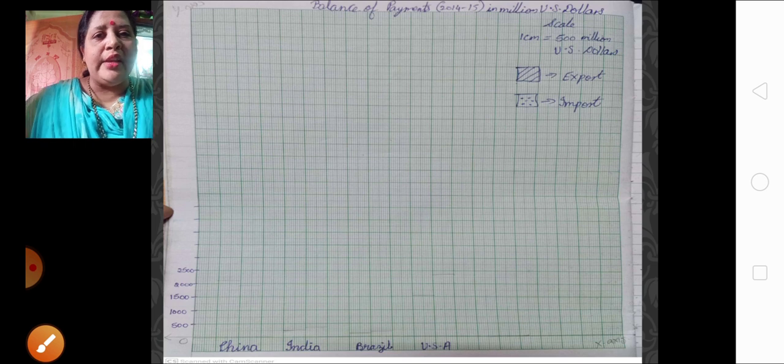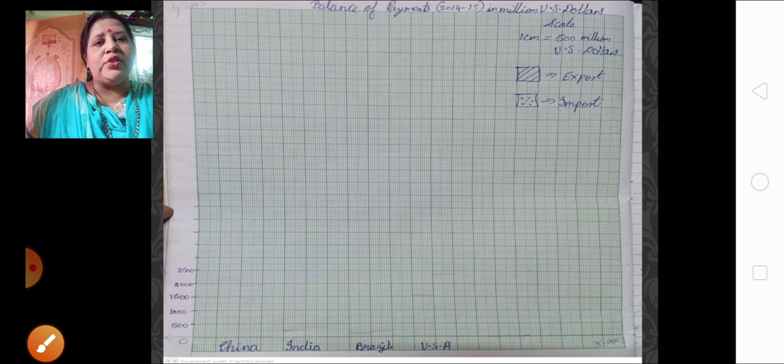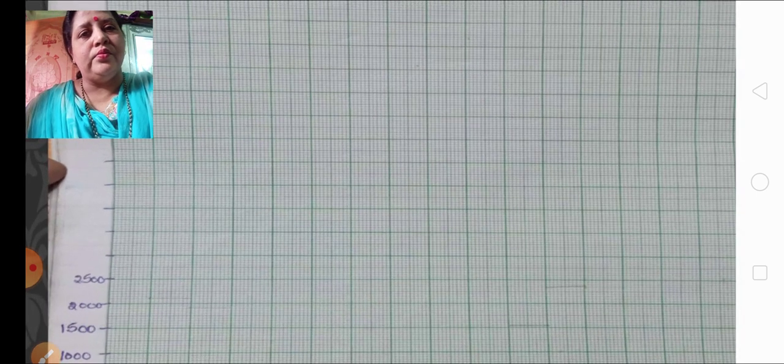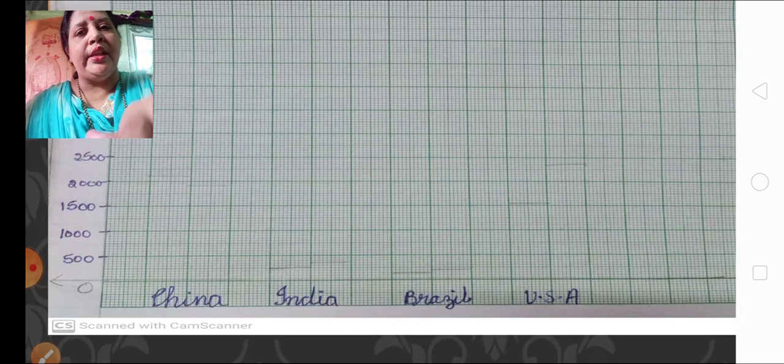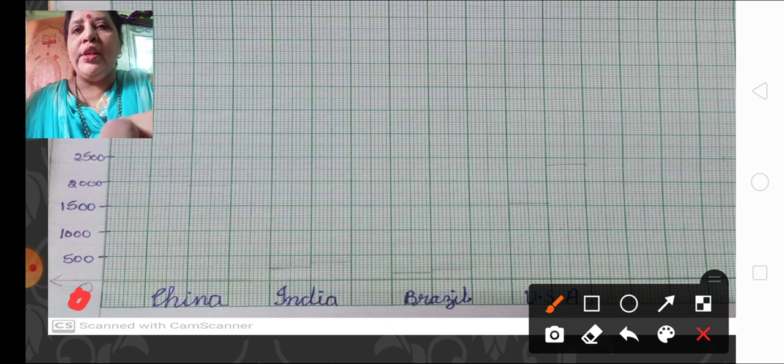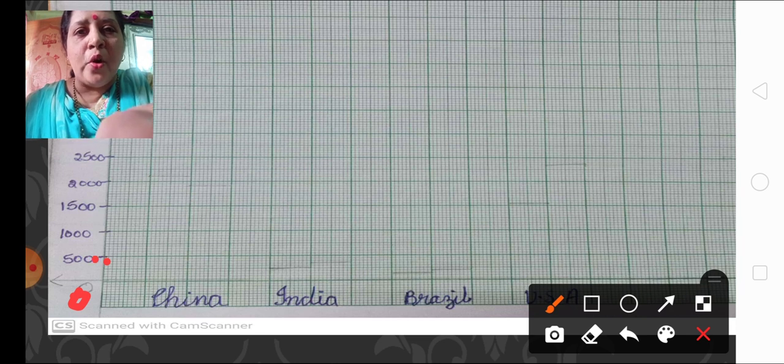The next thing we are going to do over here is, first of all, you can see I have put an origin over here, that is 0. 0 is the origin. From 0 going up one box, you can see this box.